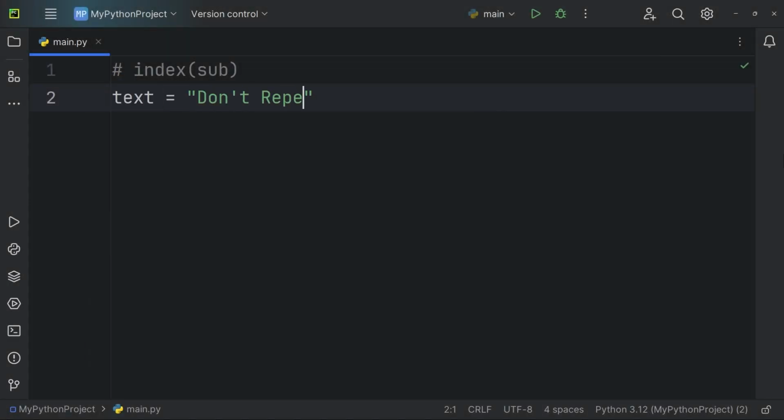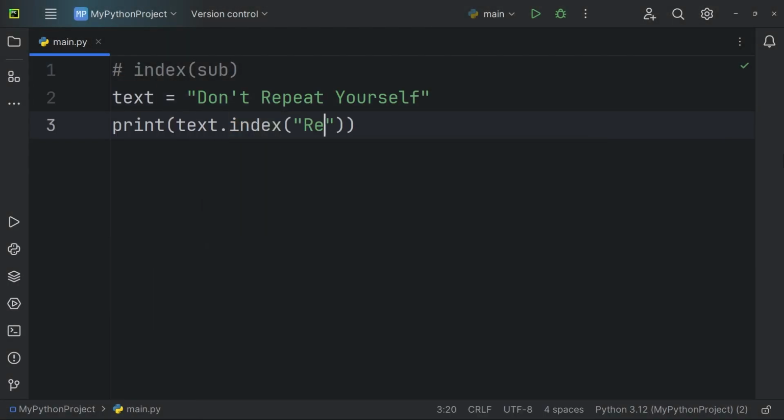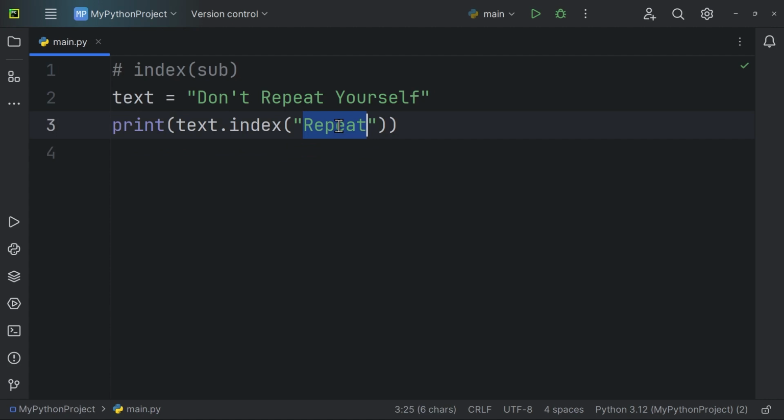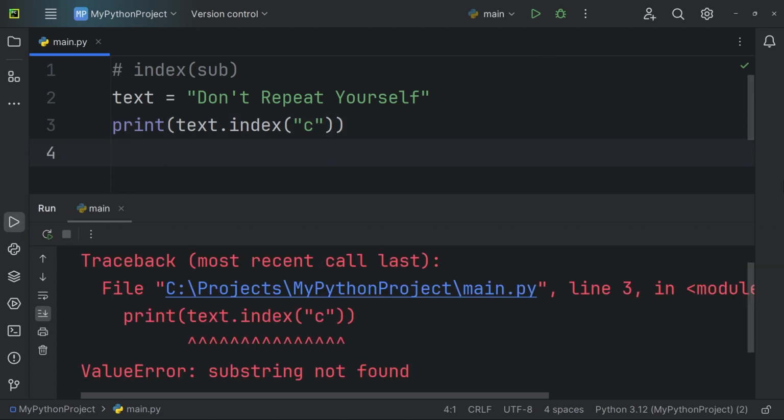The index method, similar to the find method, is used to locate the first occurrence of a substring within a string. However, it raises a value error if the substring is not found. After running this example, it outputs 6, which is the index where the substring repeat starts. If the substring is not found in the string, the output will display the error message value error, substring not found.